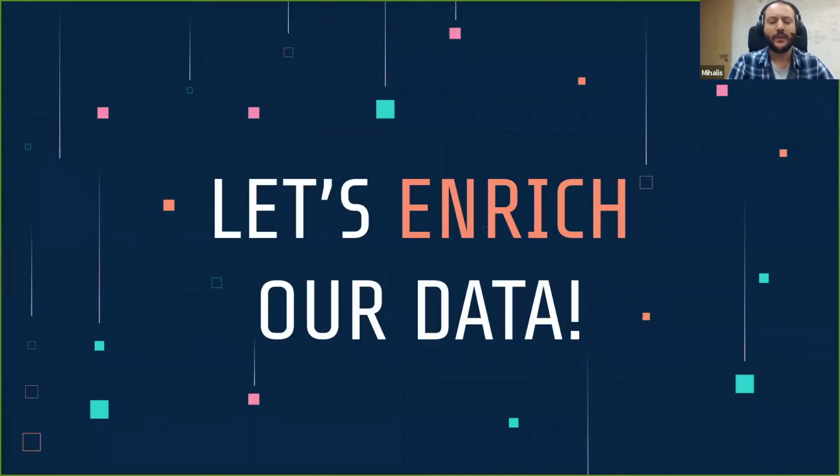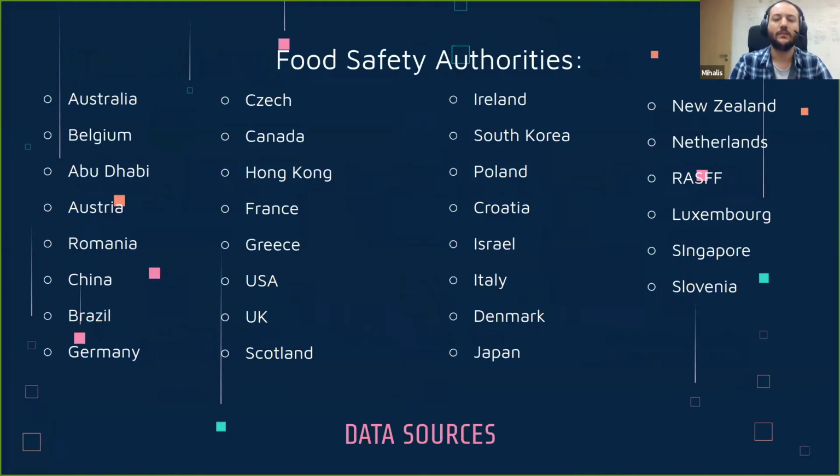Okay, so we've identified the important terms. We've talked about it. Time to do the actual enrichment. And again, we have our food safety sources. There are specificities throughout. We know what we want to identify and we know how to do this. So let's go on and do this.